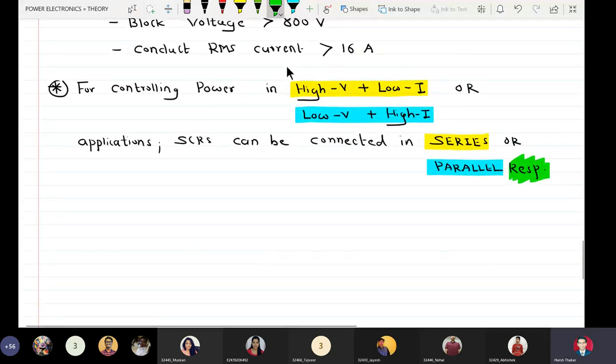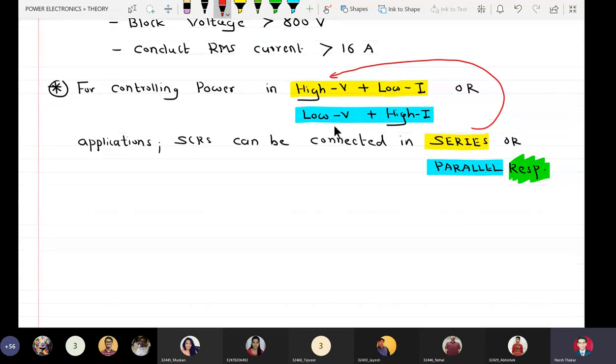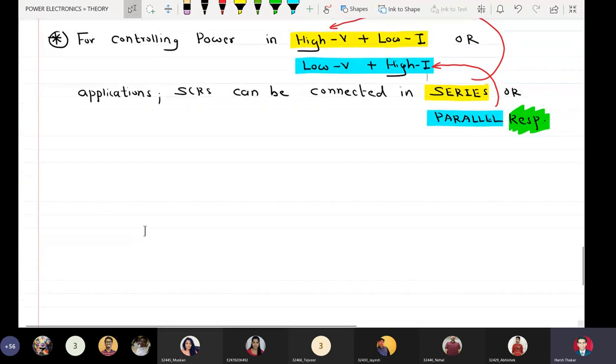So series connection is meant for high voltage, and parallel operation is meant for high current. This is how we remember it.